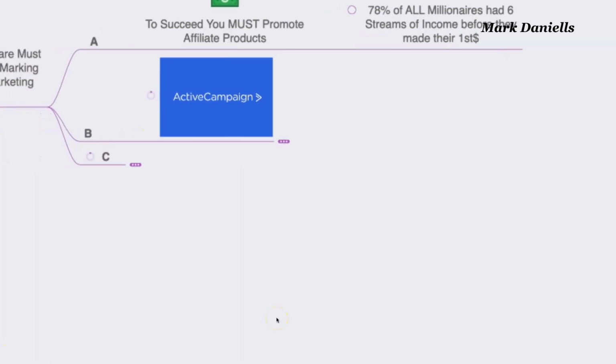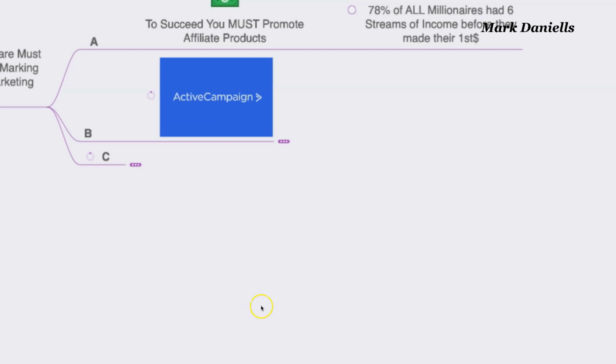The best way to create other streams of income is simply by selling other people's products. This is the best way to do it because you can make your own products or courses or whatever you want to, but it's much better to leverage other people's work to make money at the same time.